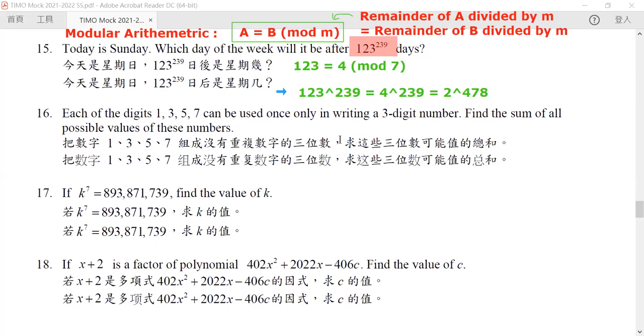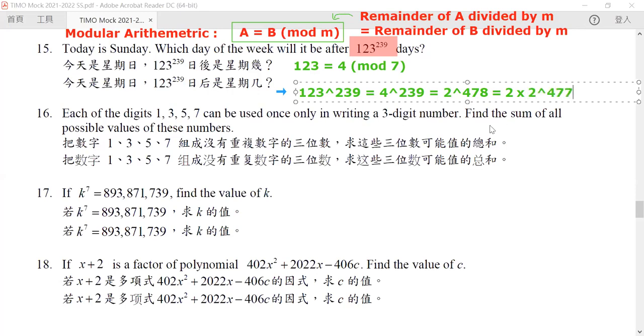Now the later part is because they are identical, they are equal. Now the first equality, although this should not be said as equality, it should be said to be equivalent. Okay, so after this, we would like to rewrite this later part as 2 times 2 to the power of 477.